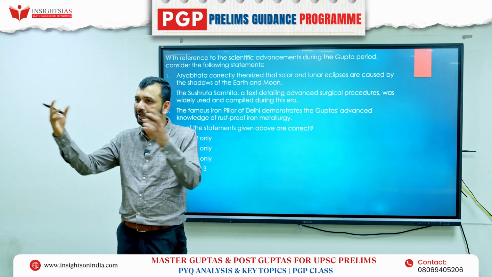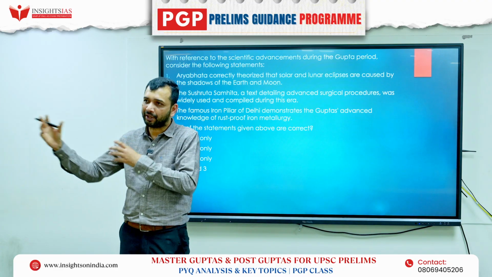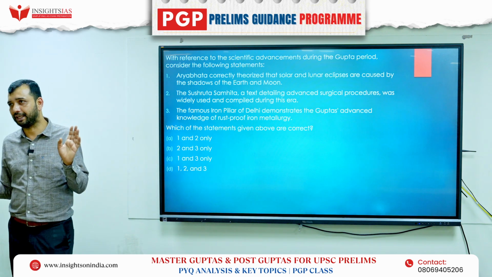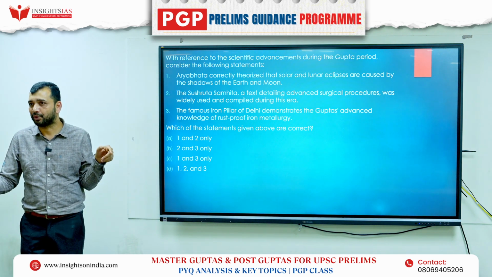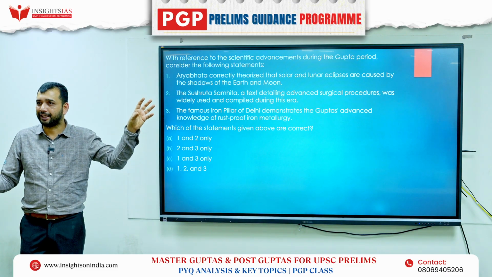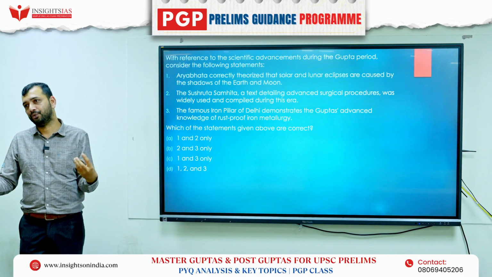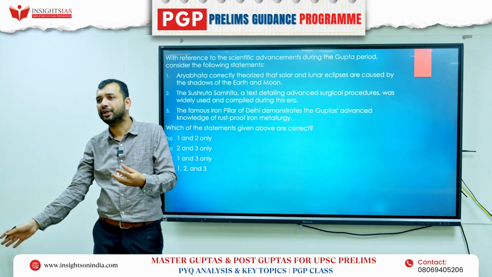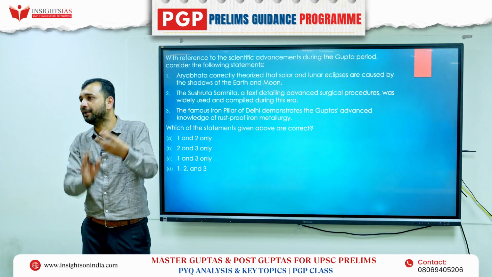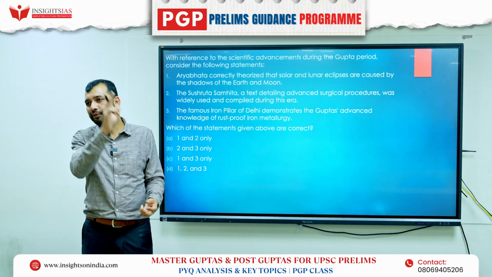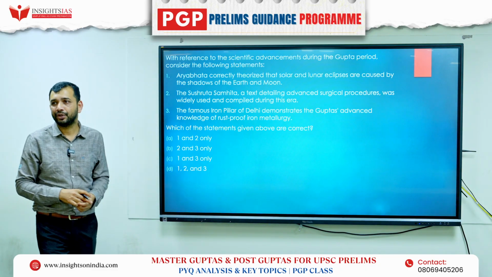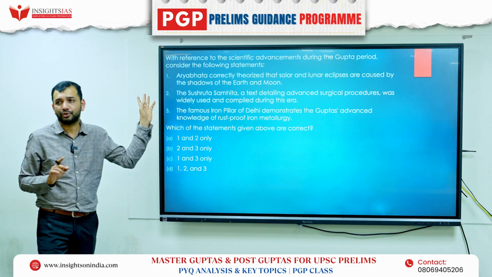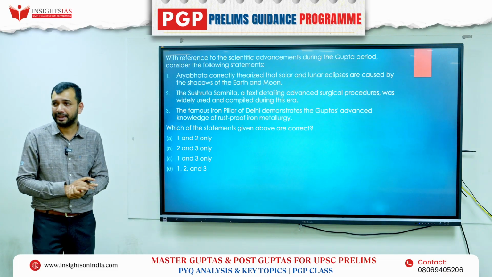Why a lunar eclipse will happen: the moon will come in between. Because of the sun and earth, that is why an eclipse will happen. That he has identified correctly. Solar eclipse he identified correctly. But he did not have a heliocentric approach. Heliocentric means the sun is at the center. Rather, he had an earth-centric world. He was seeing that the sun is rising in the morning and setting in the evening. So he was thinking that the sun is revolving around the earth. He was thinking of an earth-centric universe, not the other way around. These are small things that you should know, where you can get confused in the examination hall, right?